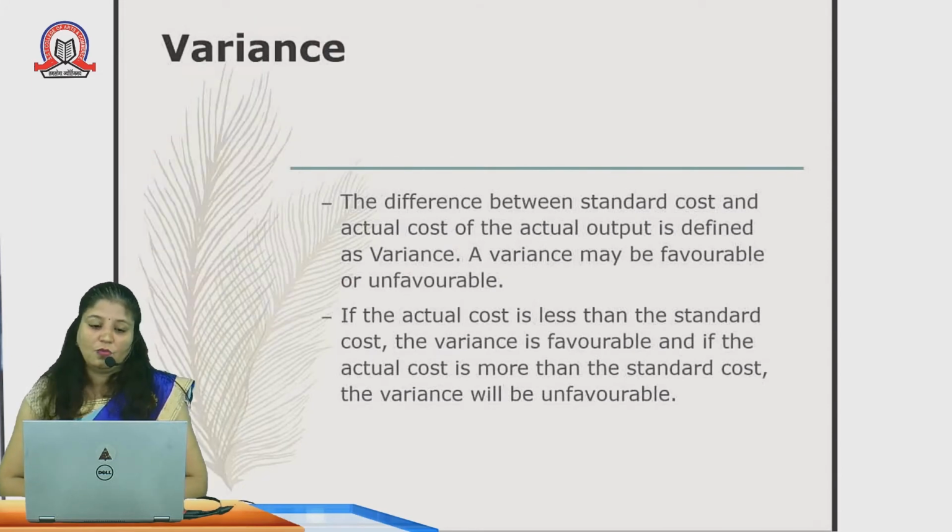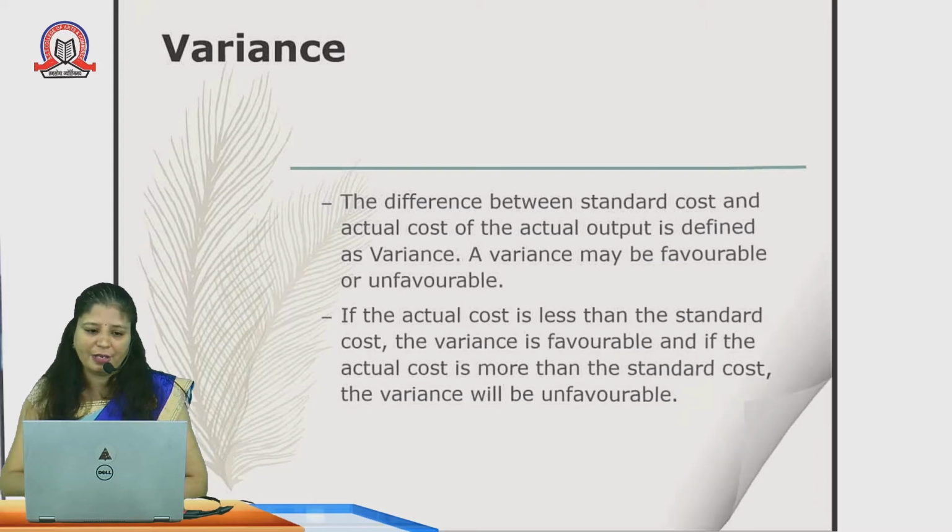Variances. The difference between the standard cost and the actual cost, or you can say between the budgeted cost and actual cost. What are variances? A variance is nothing but when we are comparing our actual work with what we have assumed. In the management field, we also call it the controlling process. It may be favorable, it may be unfavorable. If the actual cost is less than the standard cost, we say it is favorable. But when the actual cost is more than the standard cost, we say that it is unfavorable.